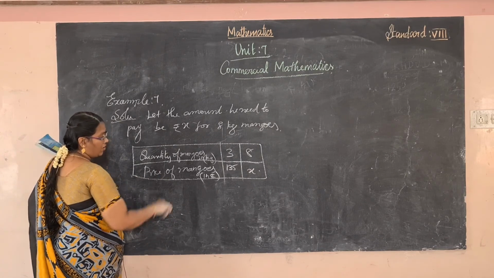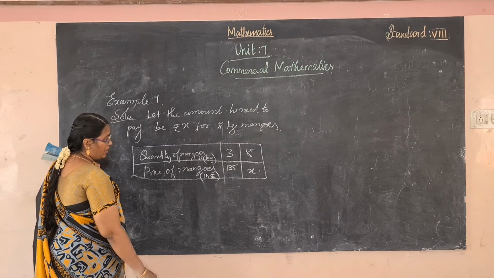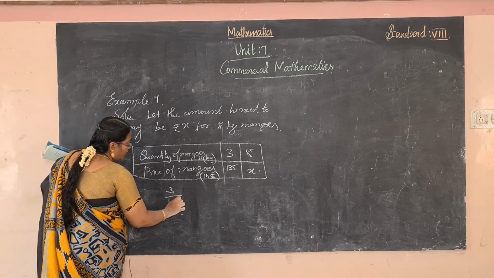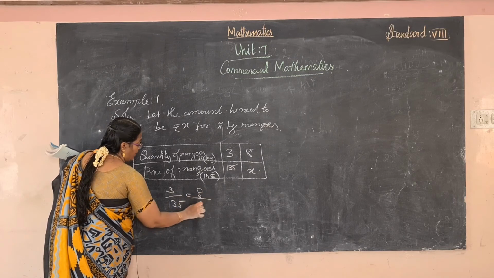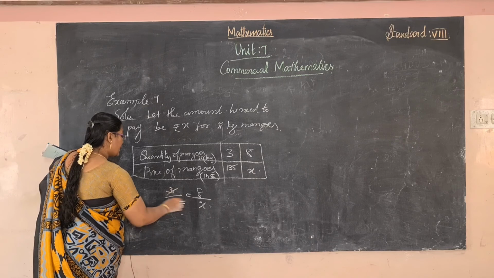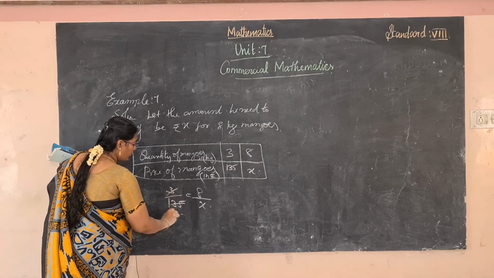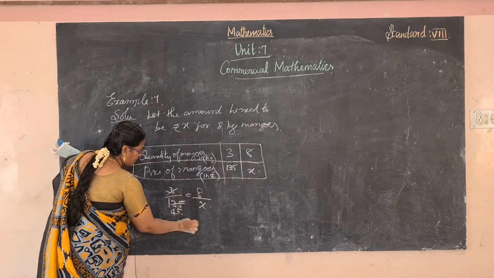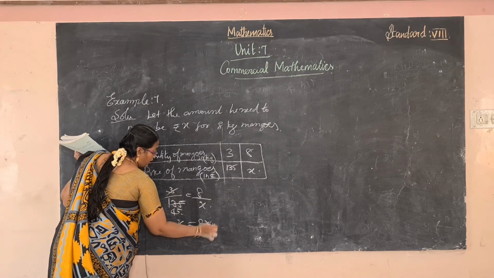Okay, you will write the sentence. From the table we have observed the direct variation. Next what we do, so 3 by 135 is equal to 8 by x. Okay, so it cancel in 3 table, 3 4s are 12, 3 5s are 15. Now multiply x equal to 8 into 45.